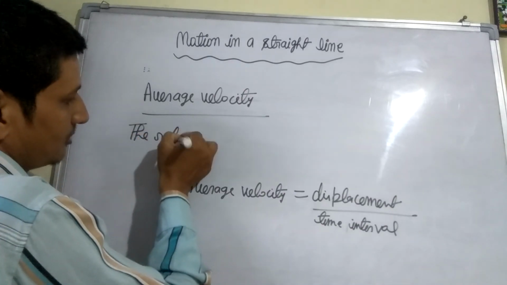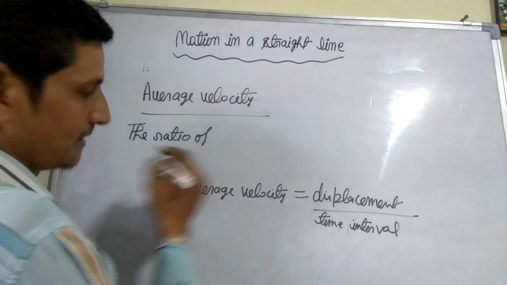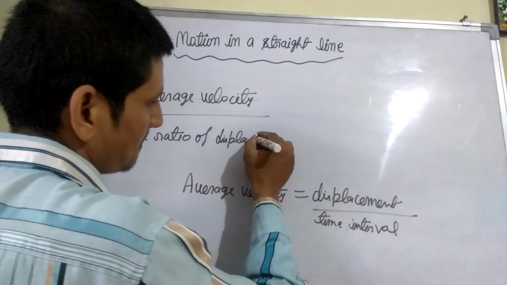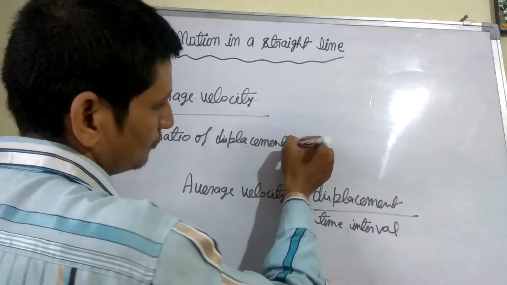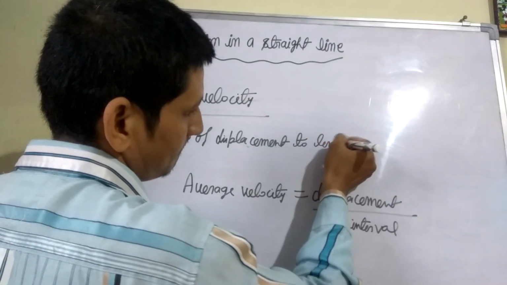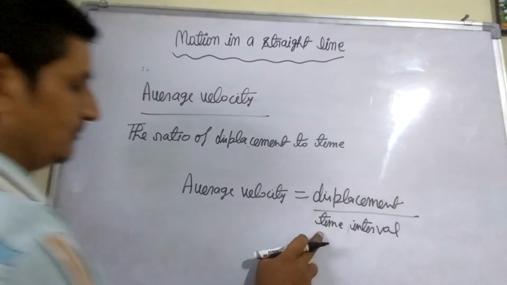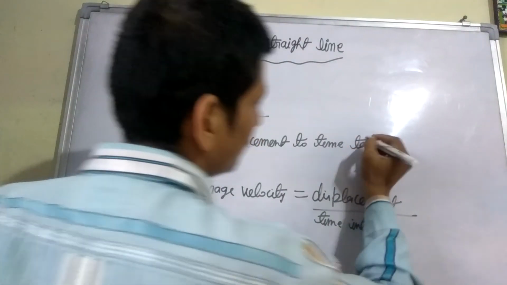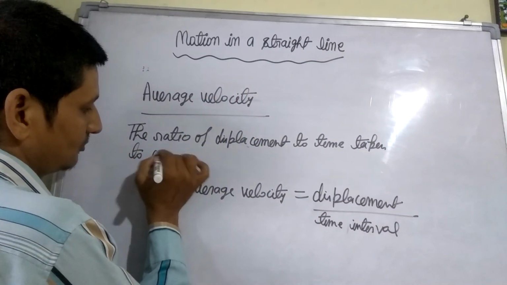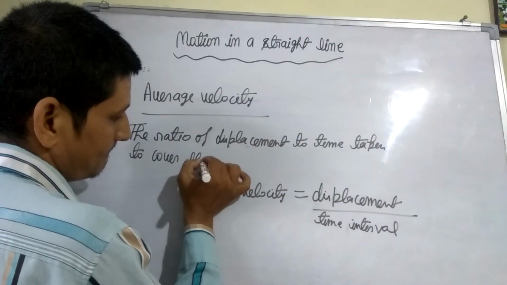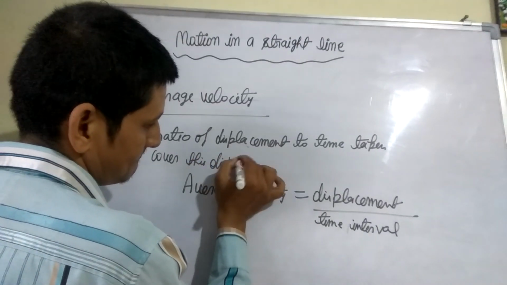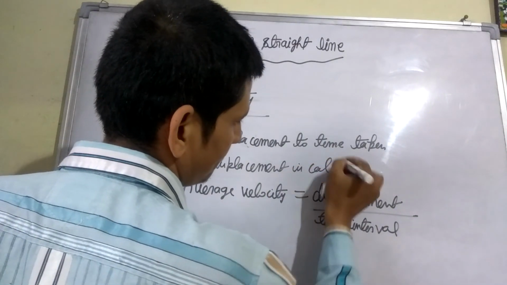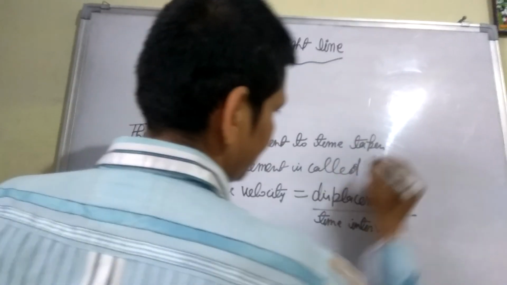The ratio of displacement to time taken to cover this displacement is called average velocity.